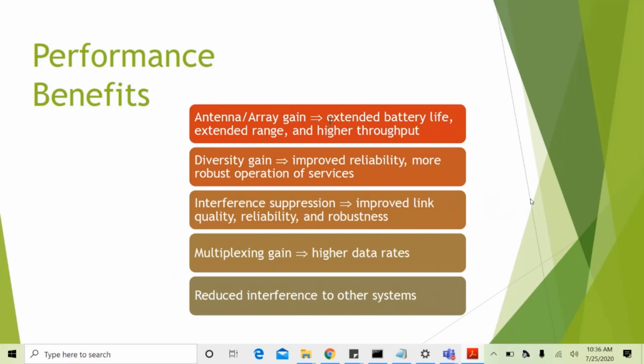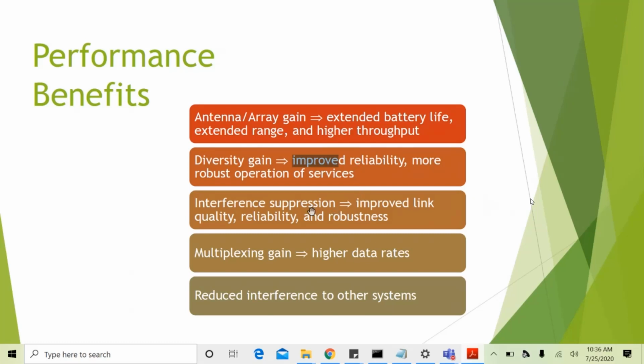With that, we can save power, which in turn gives extended battery life, extended range, and throughput. And diversity gain is nothing but lowering the slope of the BER curve actually, which improves reliability. Less bit error rate means more reliability and more robust performance of the services in fading environments.